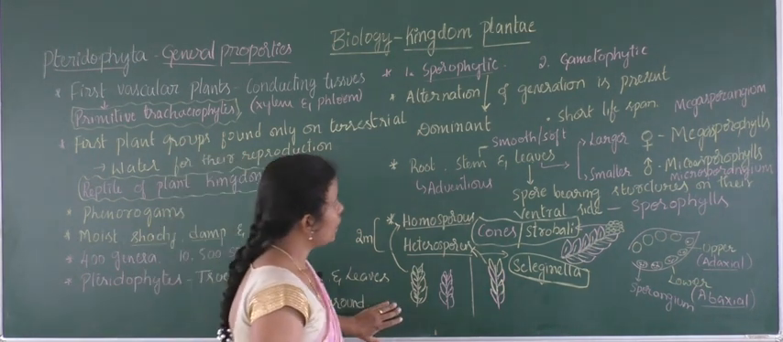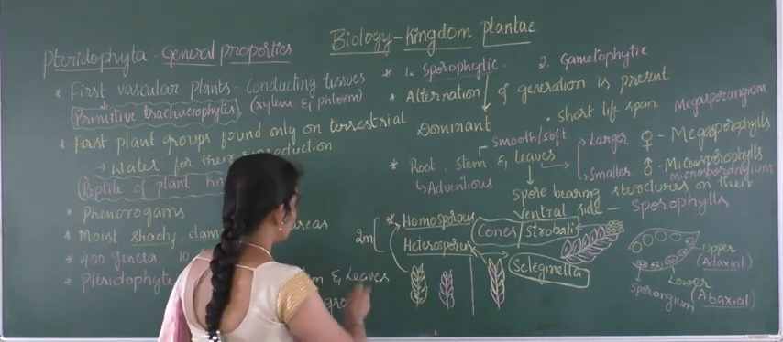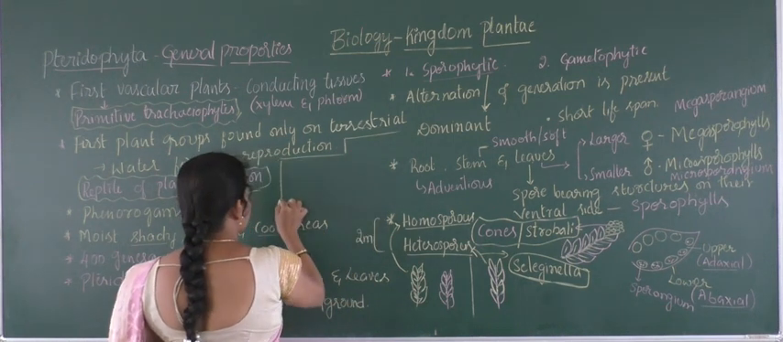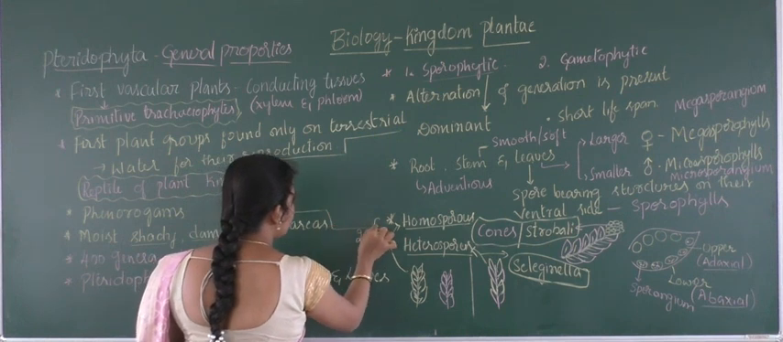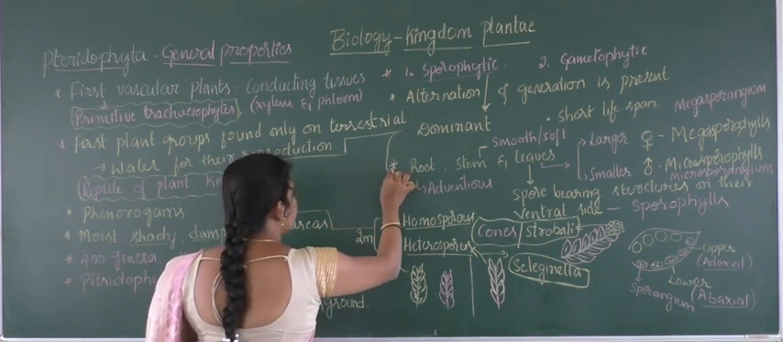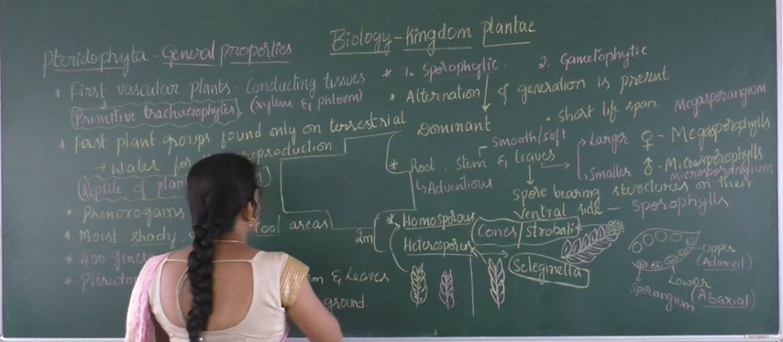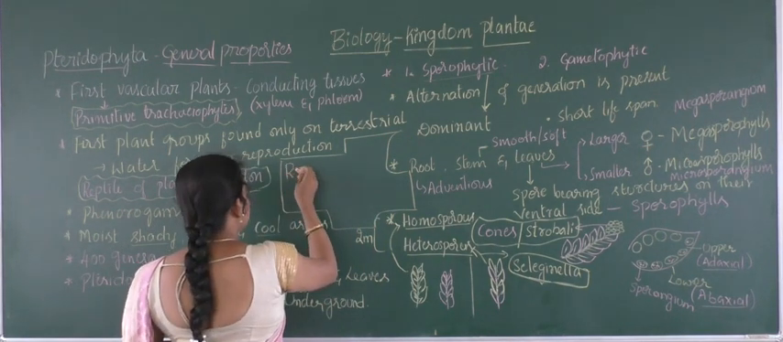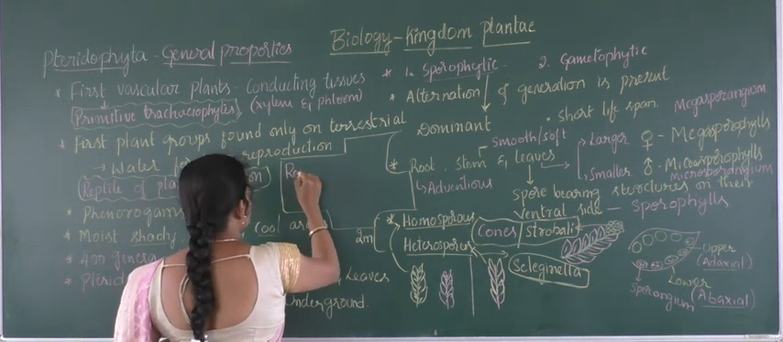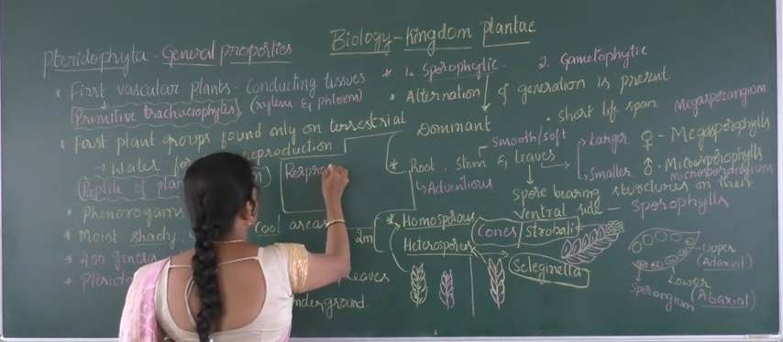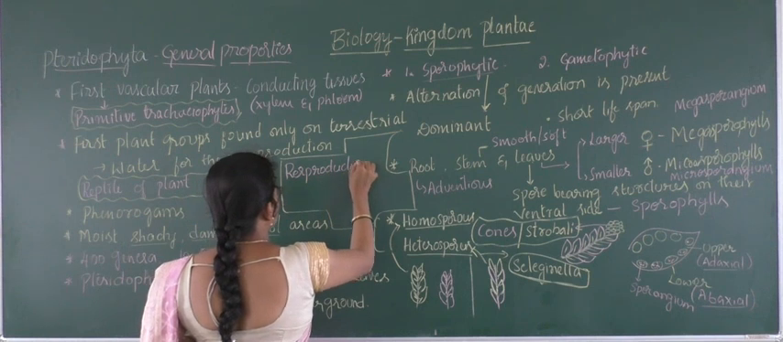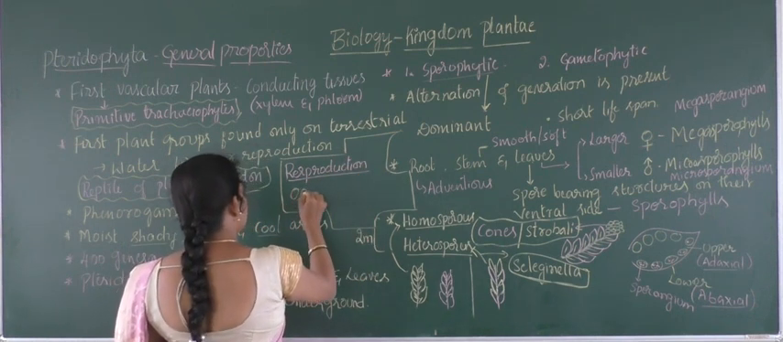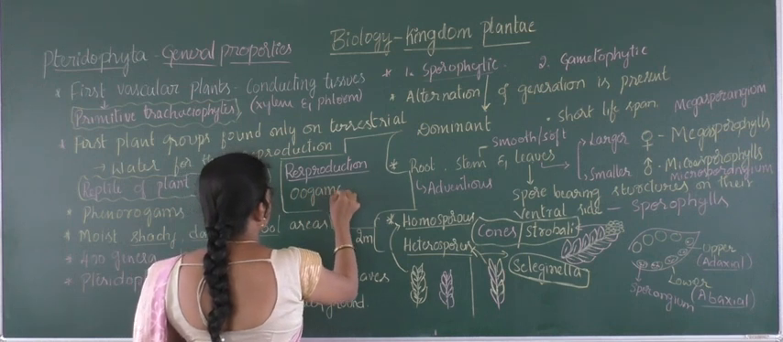Here, the reproduction process. So we'll take up this reproduction easily. As they possess male and female structures in detail, that's why the reproduction will be completely sexual method. Reproduction is completely sexual method, and in that it is oogamous type of reproduction.